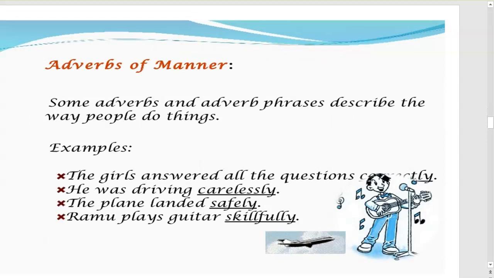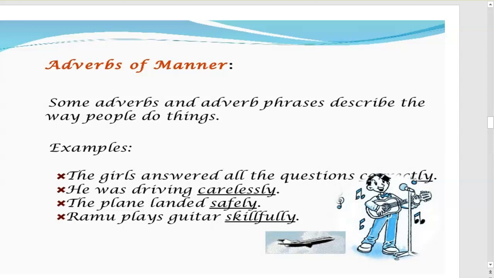Now let us go to adverb of manner. Some adverbs or adverb phrases describe the way people do things. The girls answered the questions correctly. In which manner have they answered? They have answered correctly. He was driving carelessly. How was he driving? Carelessly. The plane landed safely. How did the plane land? Safely. Ramu plays guitar skillfully.